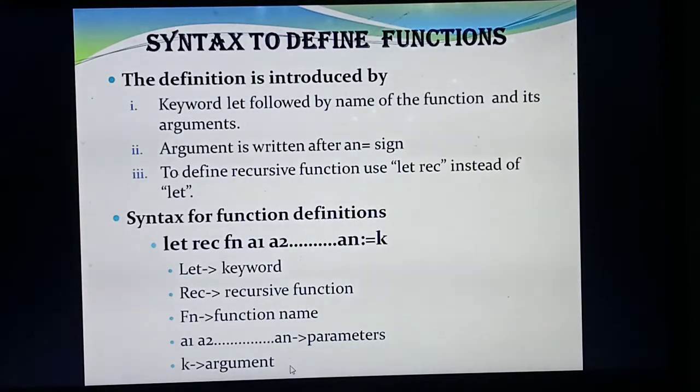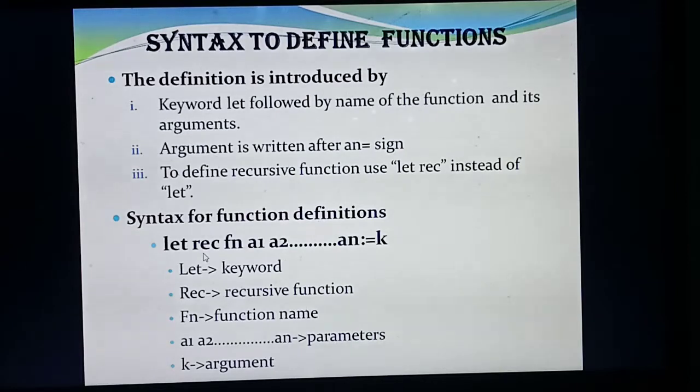Understood? So listen carefully. Sometimes they will give the function like this: let REC function something. So here they ask you to identify each and every part. How do you need to write? Let is a keyword. Then REC means recursive function. Listen, for the same question, if I am not giving the keyword REC, what you need to write is that this is a normal function.